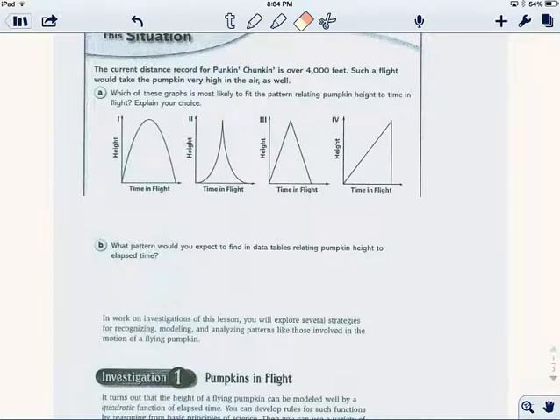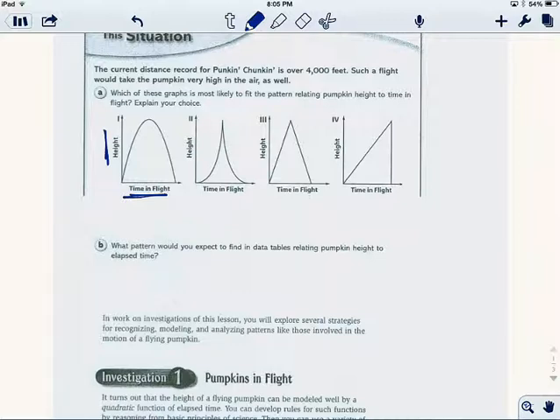So number one, which of these graphs fits the pattern related to pumpkin height? So imagine a pumpkin thrown Angry Birds style across a big open field. And so what they want to know is as time goes on, so as it's in the air, what happens to the height? And so if we think about it, imagine it in your head. We launch the pumpkin and it starts going up and out.